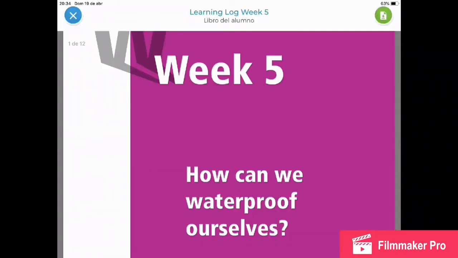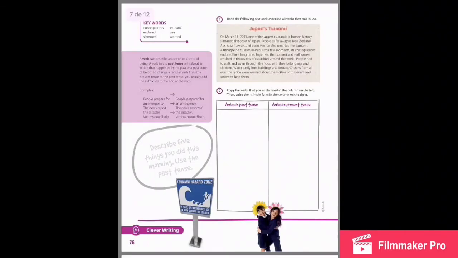The first activity is to open your Uno ebook on pages 76 and 77. We are going to answer some exercise about past. In the first activity, you have to underline all the verbs that end in ed. Example, slammed. In the second activity, you have to copy all the verbs that you underline in the left column. In the right column, you will write them in present. Example, slams, slam. In the bubble, you have to describe 5 things that you did this morning. Example, ate, did, played.